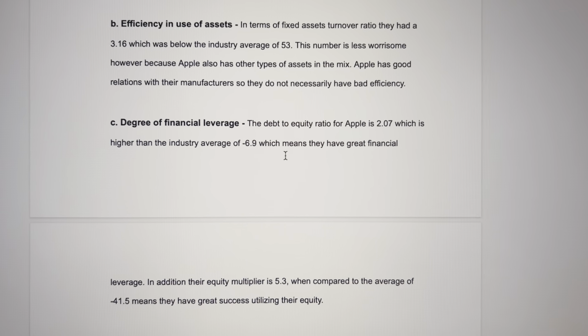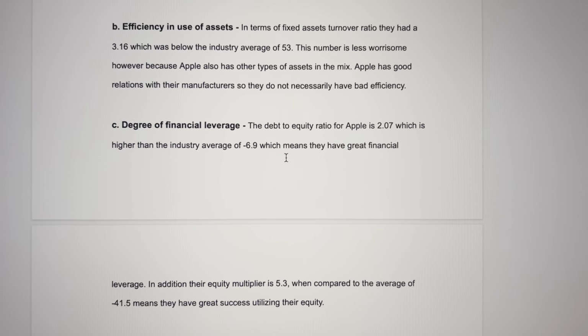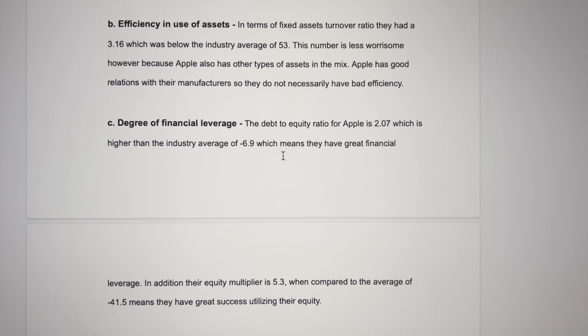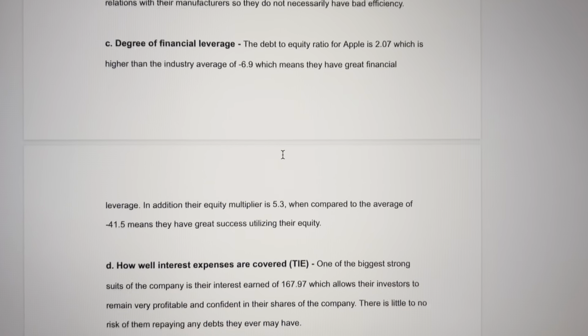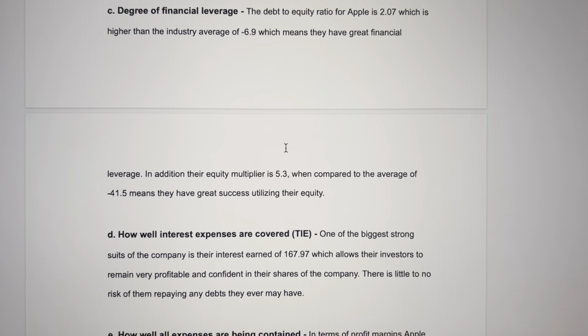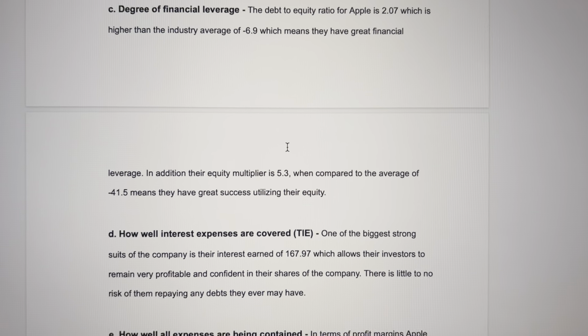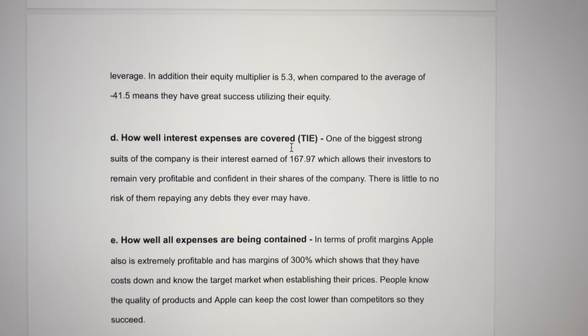Degree of financial leverage. The debt to equity ratio of Apple is 2.07, which is higher than the industry average of negative 6.9, which leads me to believe they have great financial leverage. In addition, their equity multiplier is 5.3, when compared to the average of negative 41.5, which means they have great success utilizing their equity available.